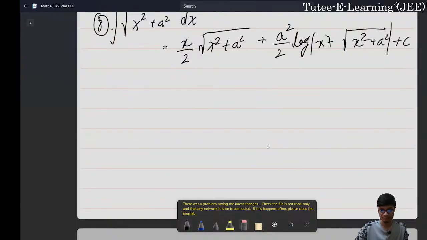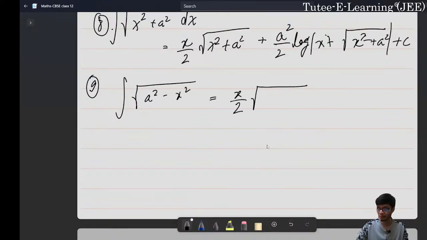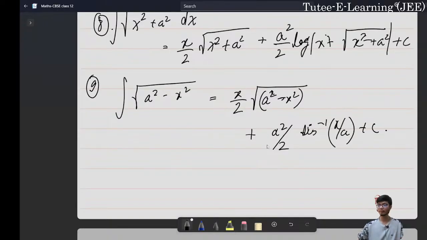And similarly, the last form that I would like to write down is the integration of square root of a square minus x square, and that is equal to x upon 2 into square root of a square minus x square, and then plus a square by 2 into sine inverse of x upon a plus c. These are all the important forms that you need to keep in mind while solving problems. Maybe after this you can try to solve exercise 7.7 from the NCERT textbook.